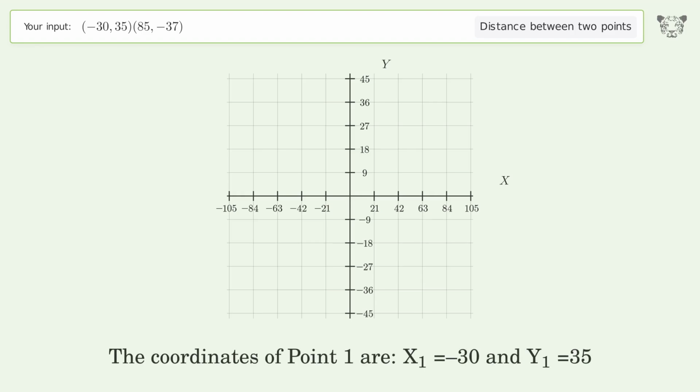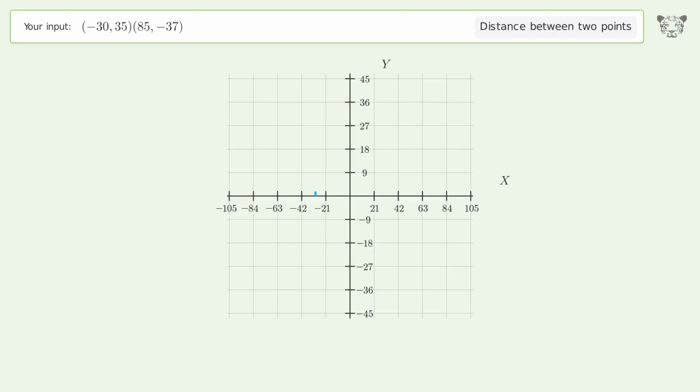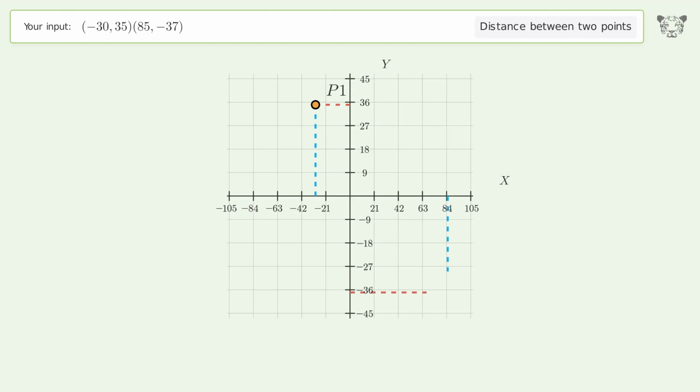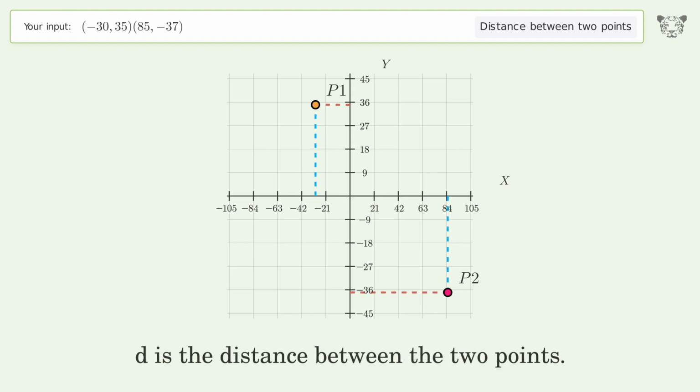The coordinates of point 1 are x1 equals -30 and y1 equals 35. The coordinates of point 2 are x2 equals 85 and y2 equals -37. D is the distance between the 2 points.